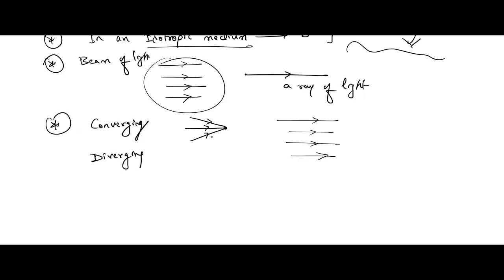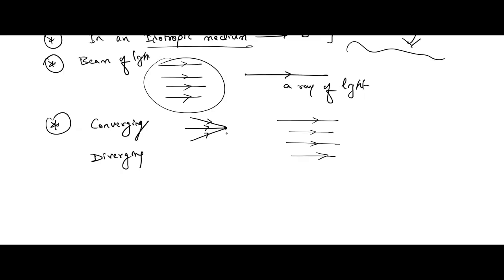Or here a beam of light is touching at one point or meeting at one point, that is called a converging beam. Understood? If rays of light meeting at one point is called converging. Understood children? So here if we want to define, a beam of light in which rays propagate to meet at a point, they are meeting at one point, is called converging.